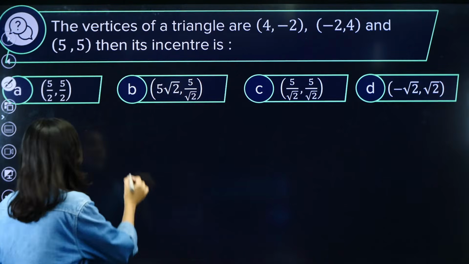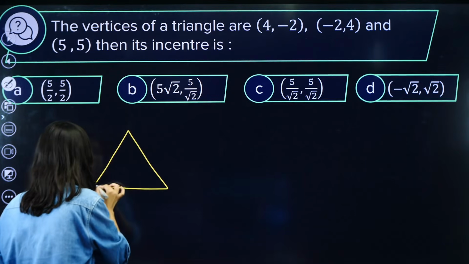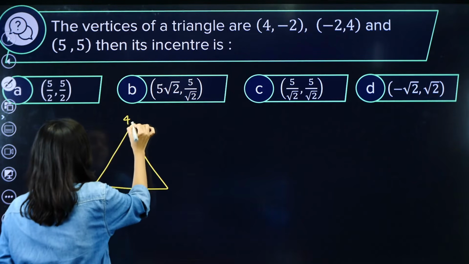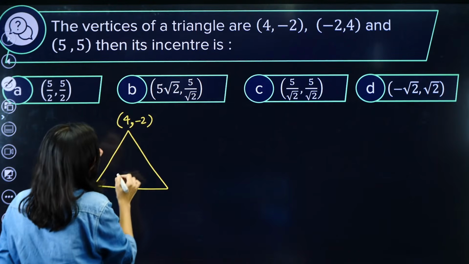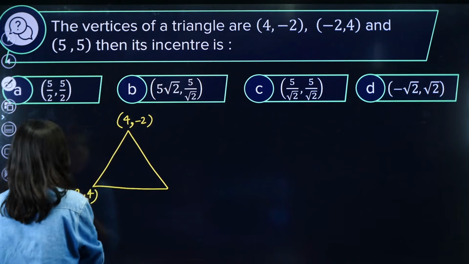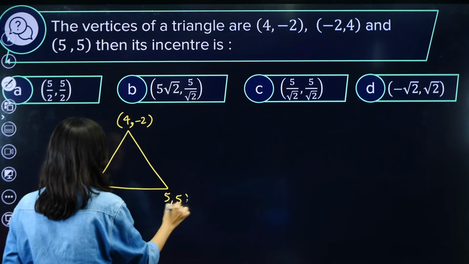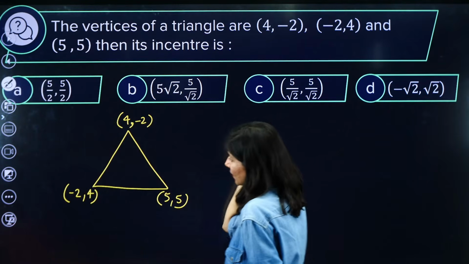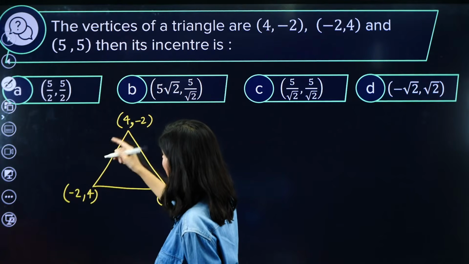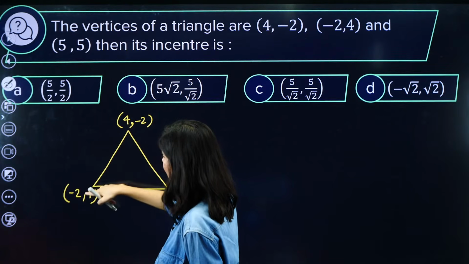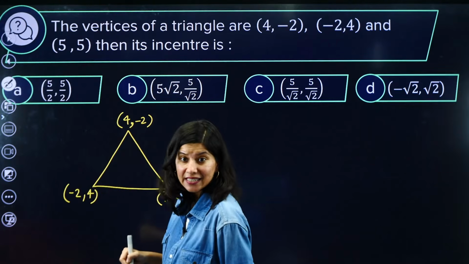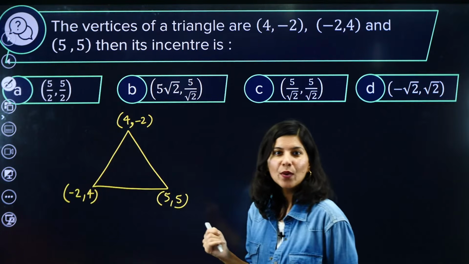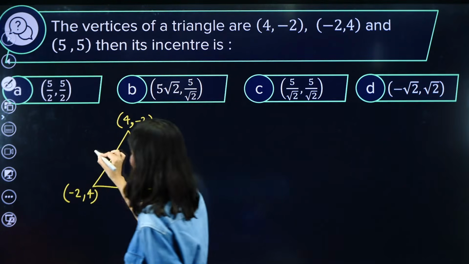So for the incenter, without plotting the triangle, it is very difficult to solve such questions. 4, -2. Then we have -2, 4. Then we have 5, 5. To calculate the incenter, we actually need to calculate the lengths of the sides. So this side will be what? Just tell me. Square root of 36 plus 36. Can you just orally calculate this? Square root of 2 into 36, 6 root 2. So this is 6 root 2.